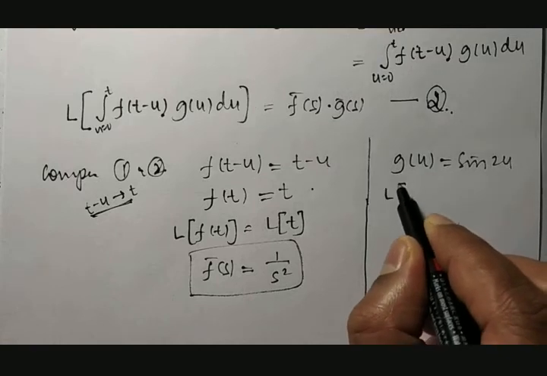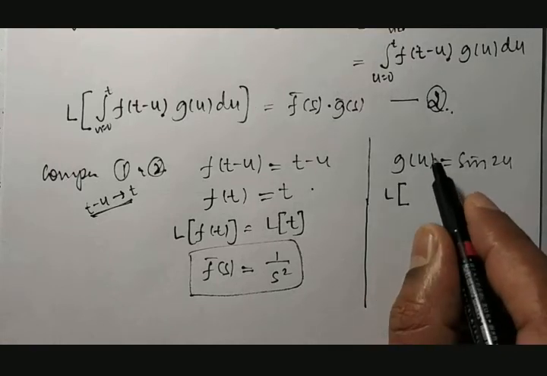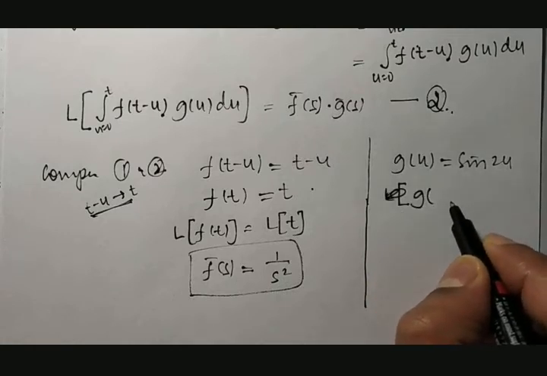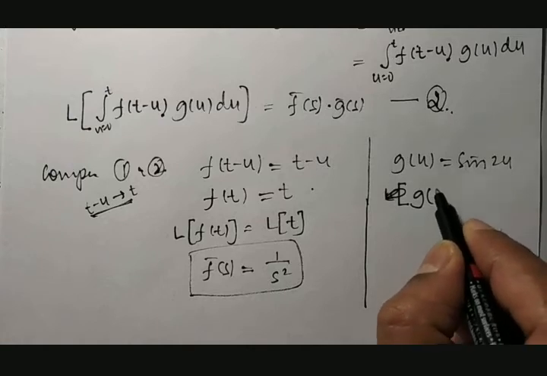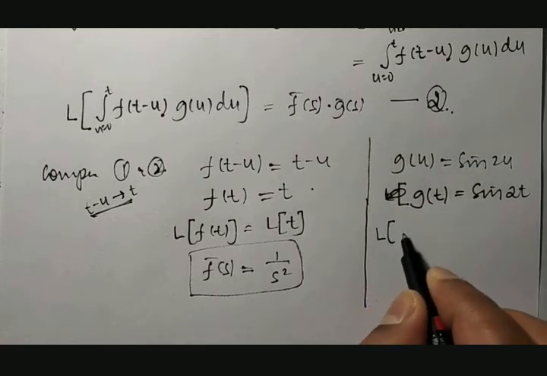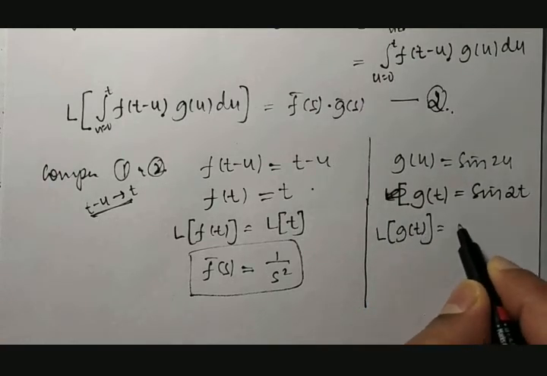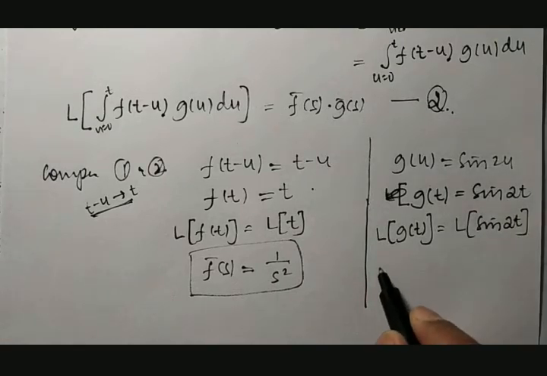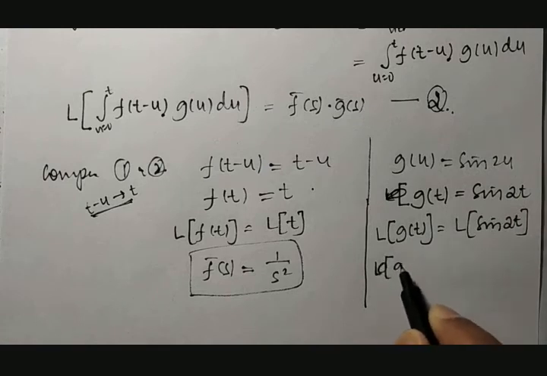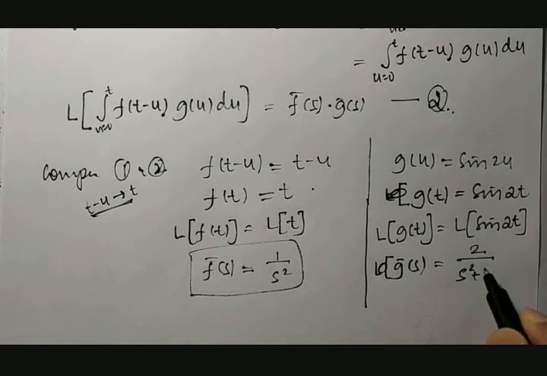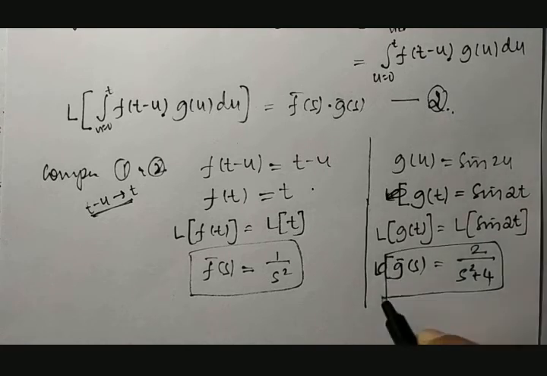Therefore, making it t, g of t is equal to sine 2t. Therefore, the Laplace transform of g of t is nothing but g bar of s, which is equal to the Laplace transformation of sine 2t, which is 2 divided by s square plus 4.